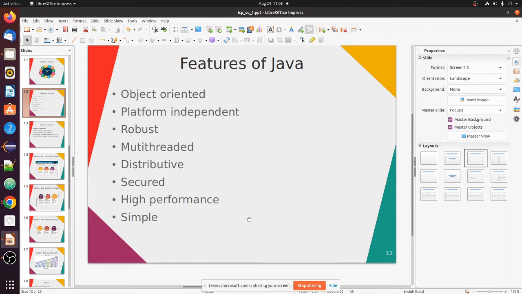So today we will continue from yesterday's class. That is, we will discuss what are the features of Java. First of all, have you gone through those features of Java in chapter 1? Yes, chapter 1 from the book. Have you gone through?